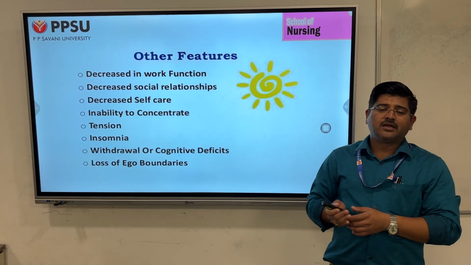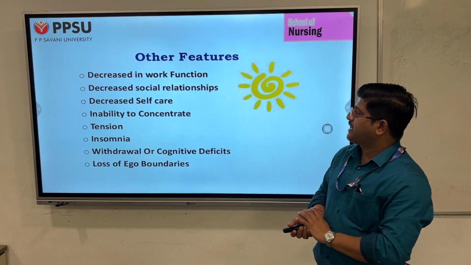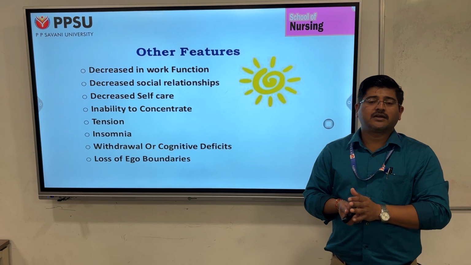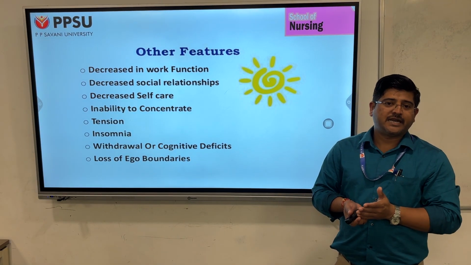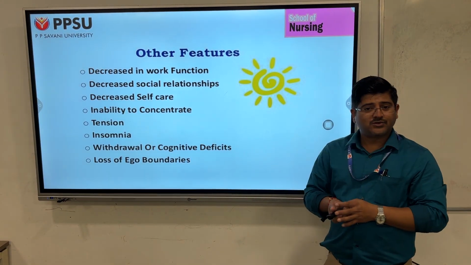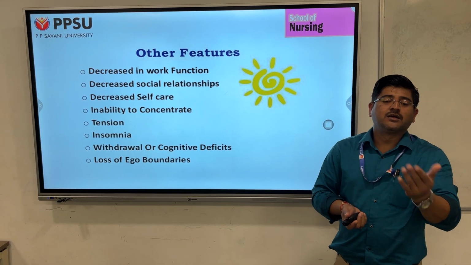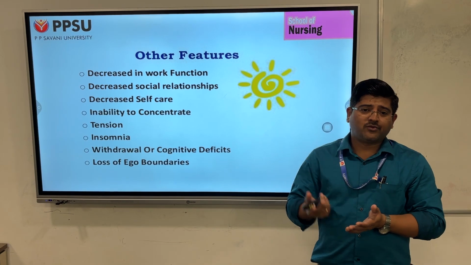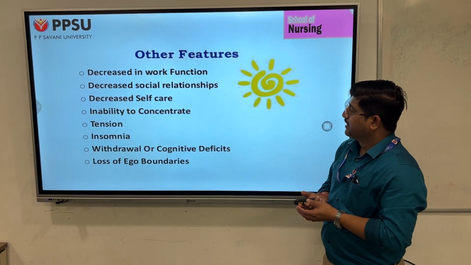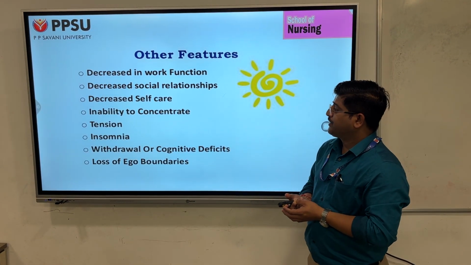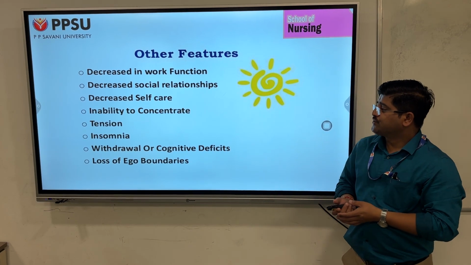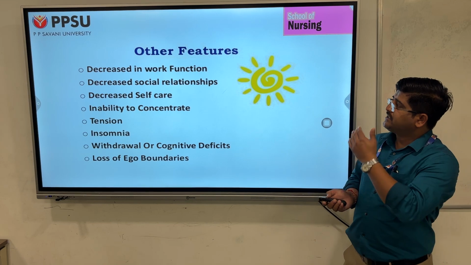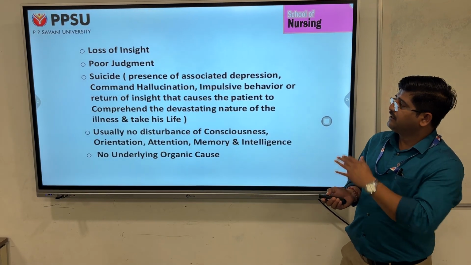Along with that, there are certain other features discussed, like decreased work function. As we know, schizophrenia is one of the major psychiatric conditions that affects work function entirely. Decreased social relationship, where the patient is not mingling with society, not talking to anyone, or not going for any social activities. Decreased self-care, inability to concentrate, tension, insomnia, withdrawal, cognitive defects, or loss of ego boundaries. These are some other features we can see in the patients.